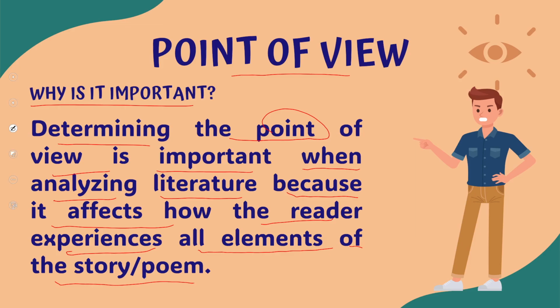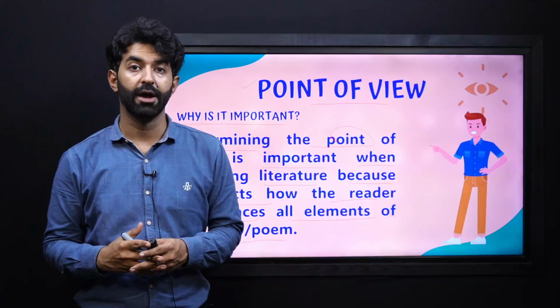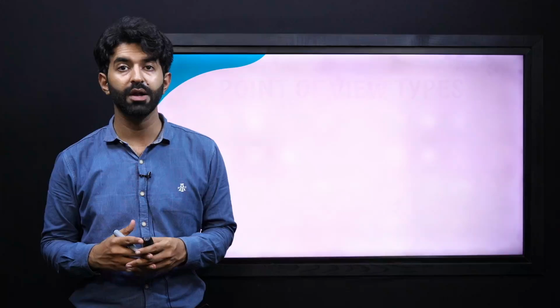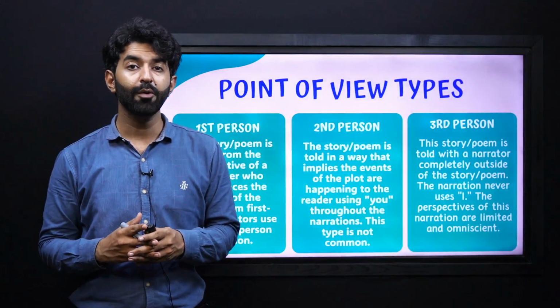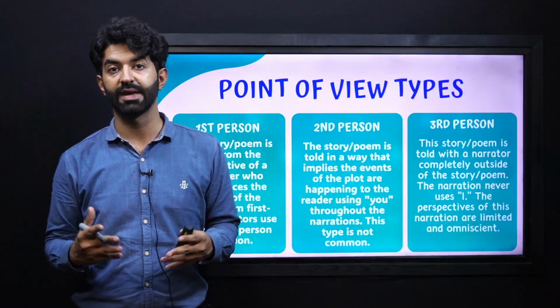So point of view is important to add an effect to the reader's experience. This is why different points of view are used by different writers and poets. Now let's see how many points of view there are and how they work with examples.